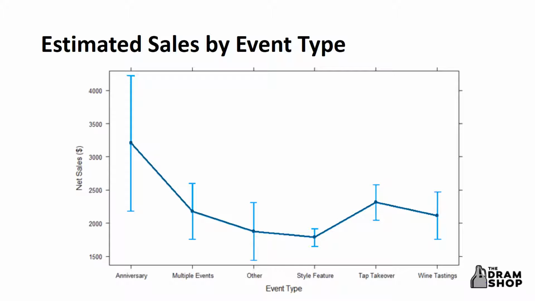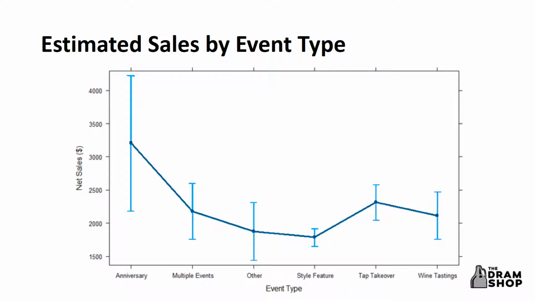So you can see that the Dram Shop anniversary had the highest estimated impact on net sales, but the anniversary only occurs once a year. So it's more relevant to take a look at the impact of an event that occurs more frequently throughout the year. Tap takeovers show the next highest impact on estimated net sales, closely followed by a day with multiple events, and then wine tastings. It's clear from the visual that certain events do have a greater daily impact on predicted net sales and can be useful when measuring event success.